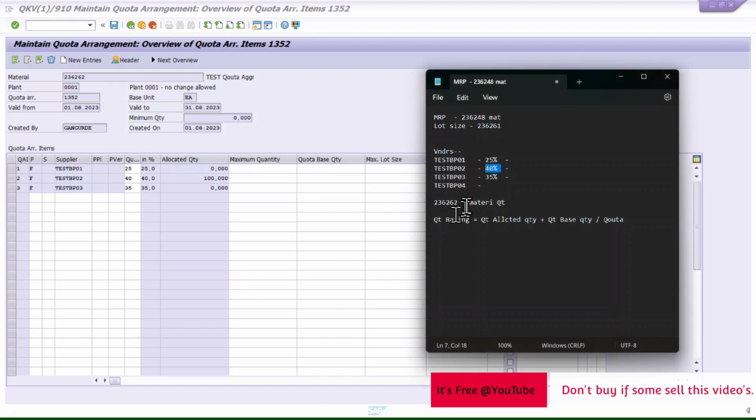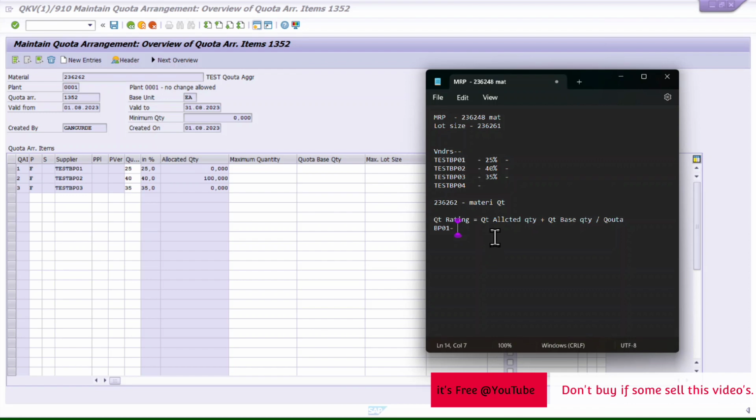So now if I try to calculate the rating of this vendor, how will it come? Let's say for BP01, I want to calculate its quota rating.